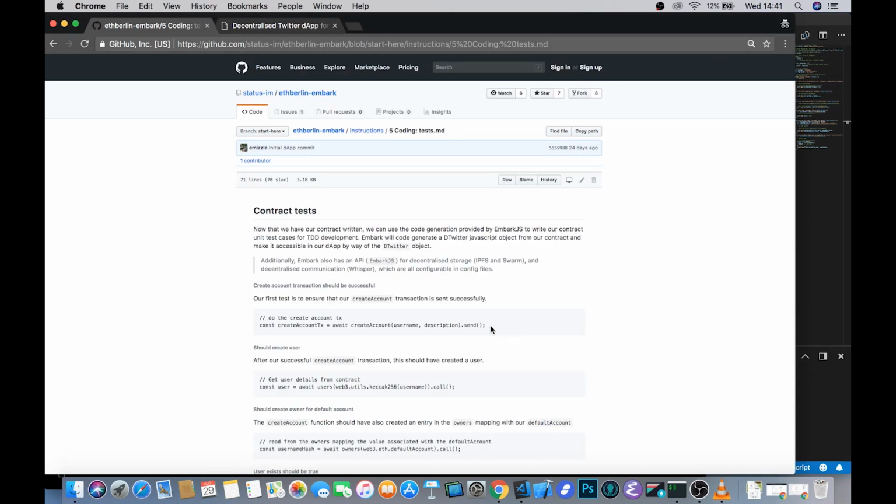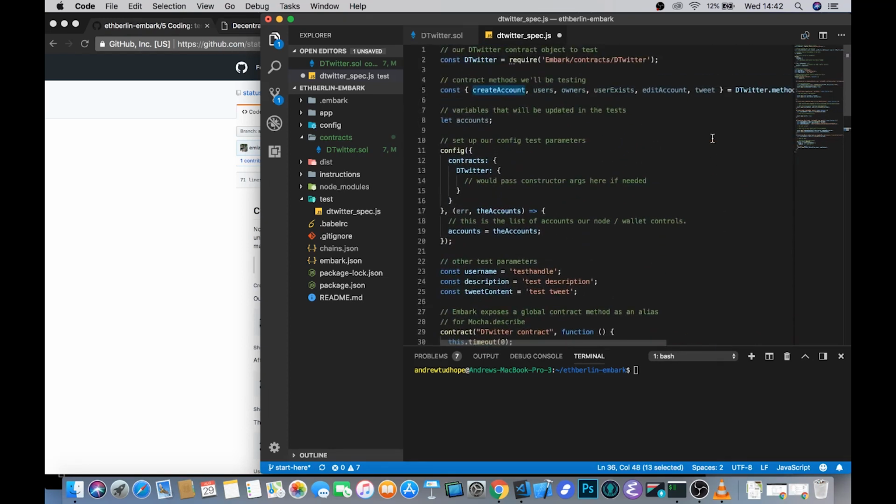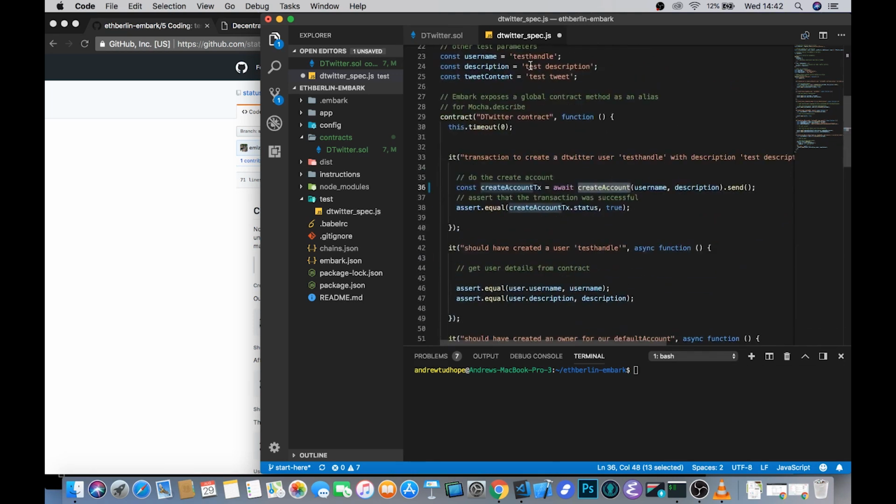So the first thing that we are going to test is whether we can indeed create an account. This is going to take one simple transaction. So you can see we set up a constant that we can then test in our assert statement. We use the await keyword, and we call our create account method, which we specified up here, linked to the methods on this Twitter contract object. We pass in the parameters it's expecting, and then we use this .send.